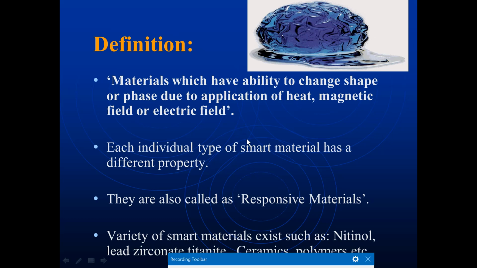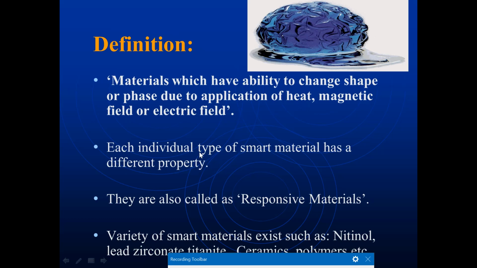There is a need for smart materials to acquire these three points. So we are going to identify some of the smart materials and study their properties. The definition is: materials which have the ability to change shape or phase due to the application of heat, magnetic field or electric field, we call smart materials. So a material whose properties change, which has the ability to change its shape or phase due to the application of heat, we call a smart material.